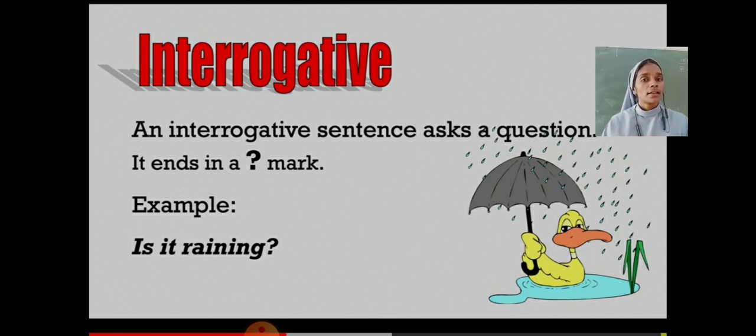For example, is it raining? What is your name? Where do you live? Where are you going? All these sentences are question sentences only. They end with a question mark.